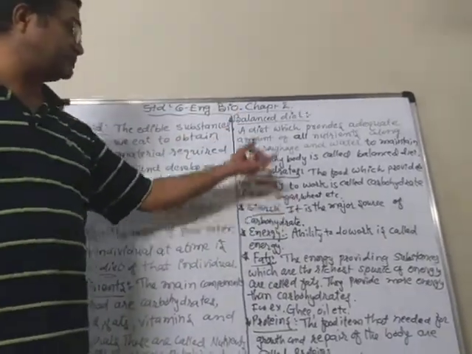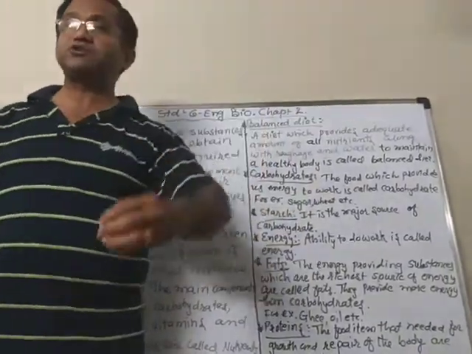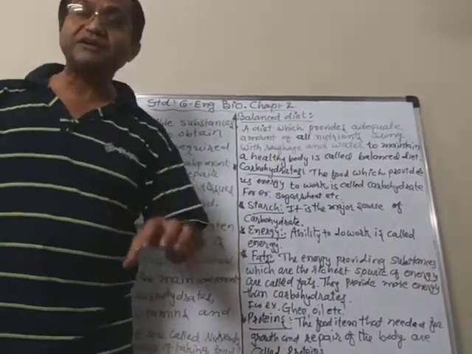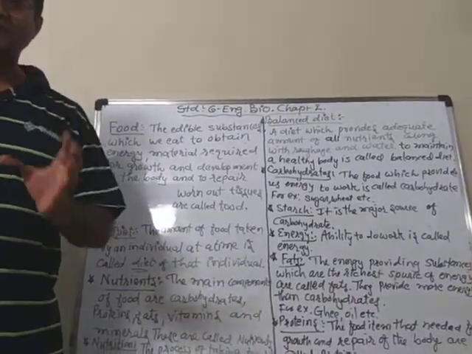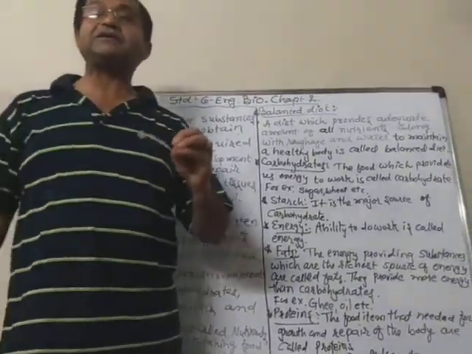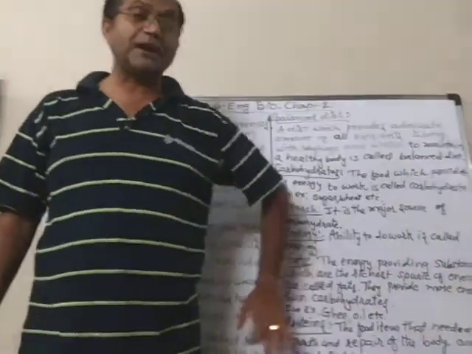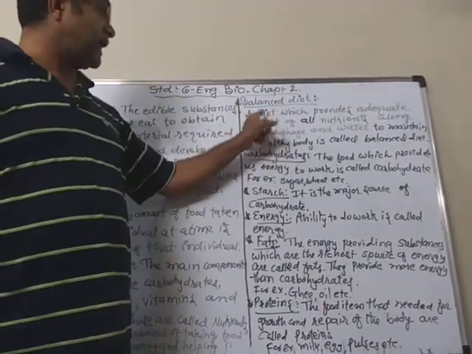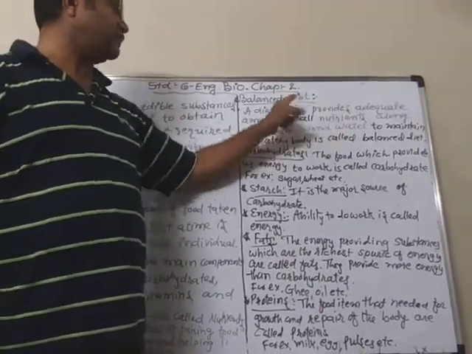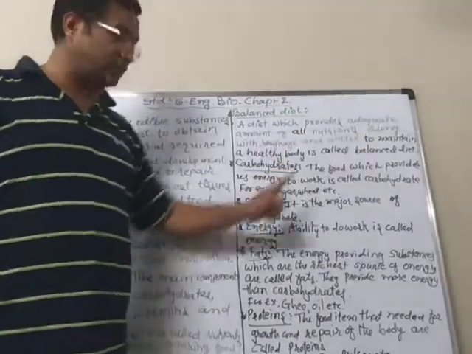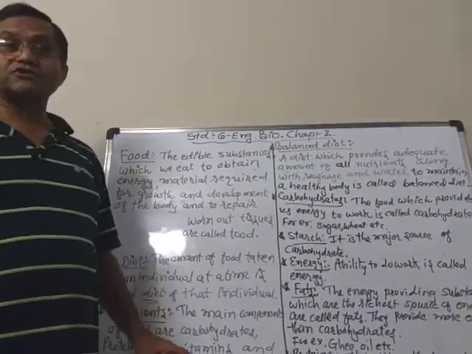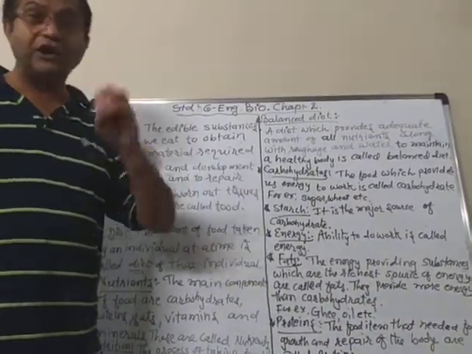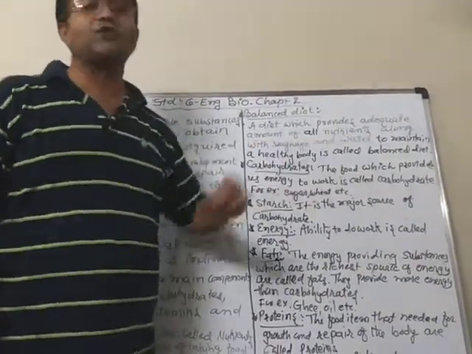We have to take grains, vegetables, curd and buttermilk, etc. Why do we need different types of food? Because different types of food give us different types of nutrients. Therefore, we have to eat a diet which provides adequate amounts of all nutrients: carbohydrates, proteins, fats, vitamins and minerals, along with some roughage and water.